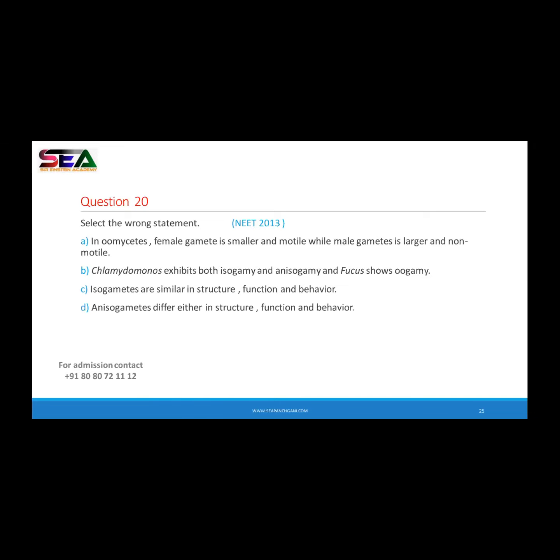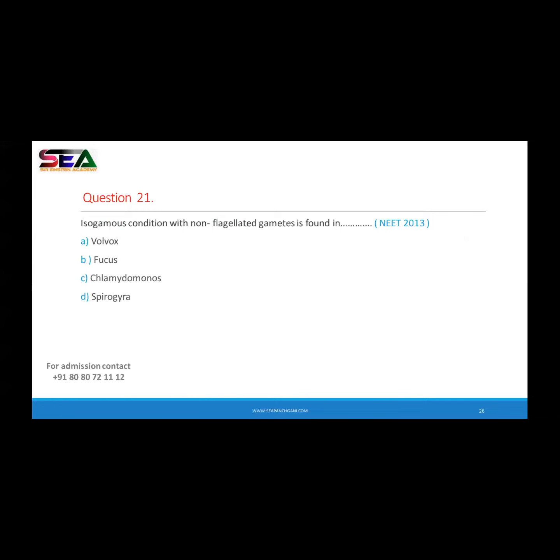Now moving to the next question, question number 21. It is again simple. Isogamous condition with non-flagellated gametes is found in. Okay, option D. Isogamous condition with non-flagellated gametes is found in. I want the answer from everyone. Rest of the members, kindly send me your answer.